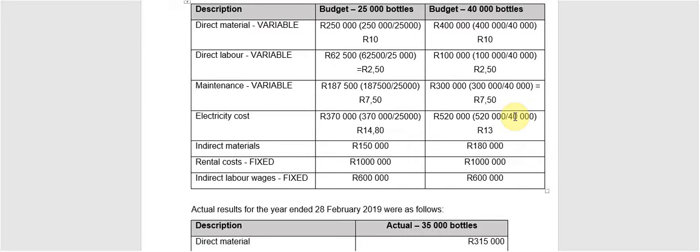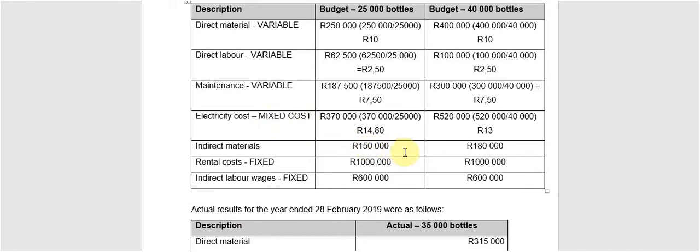So now I can clearly see that when I do my division, I get two completely different answers. On the level of 25,000 bottles, it's R14.80, but it's only 13 Rand for the 40,000 bottles. So because it differs when I do my division, I know that this should constitute a mixed cost.